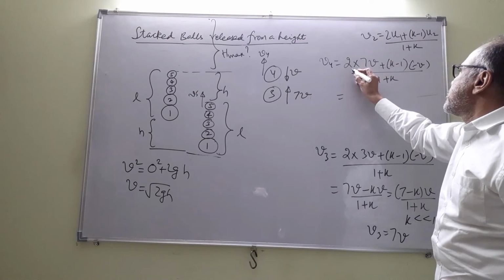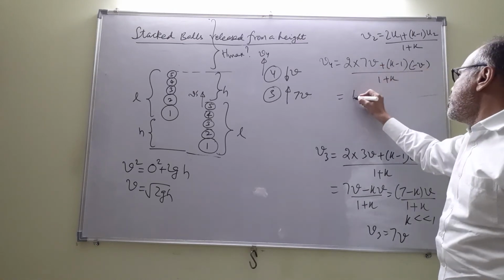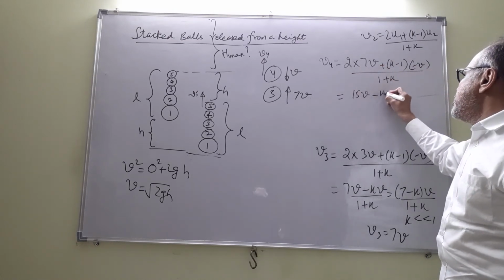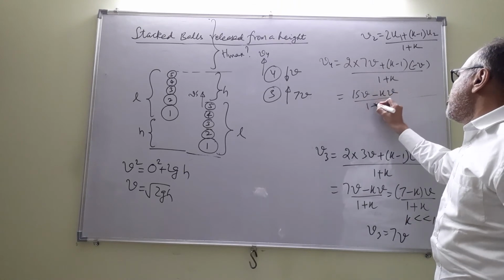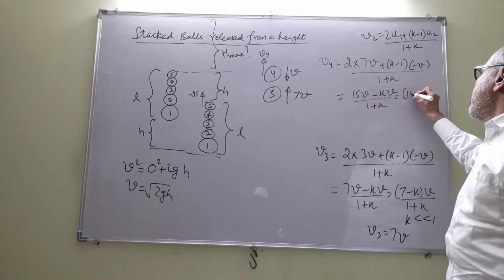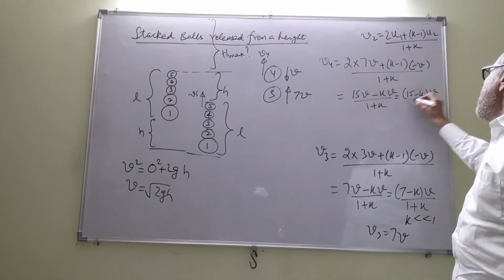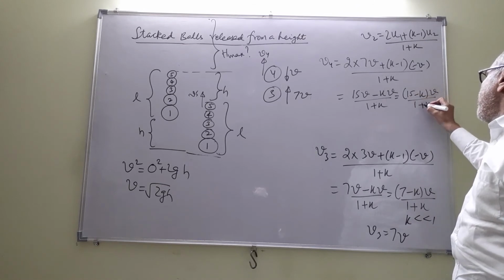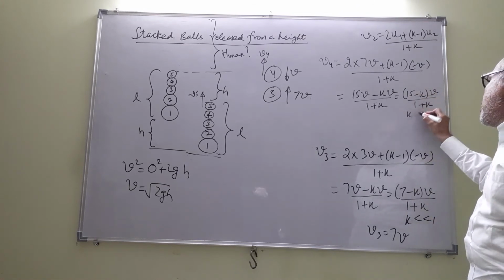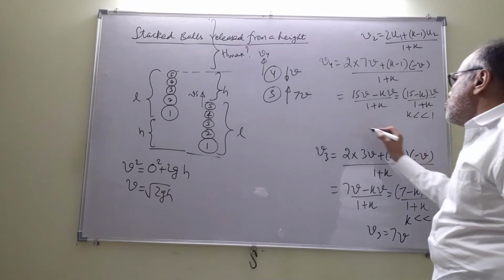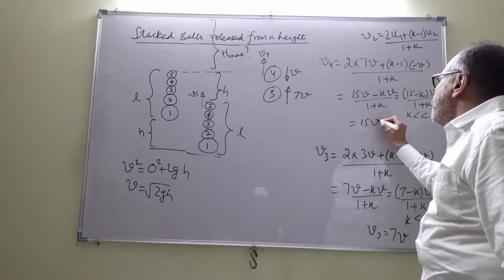That would be equal to 7 twos are 14, plus 1, 15v minus kv by 1 plus k, that is 15 minus k into v by 1 plus k. So again k much less than 1 we can choose. So I will get v4 as 15v.